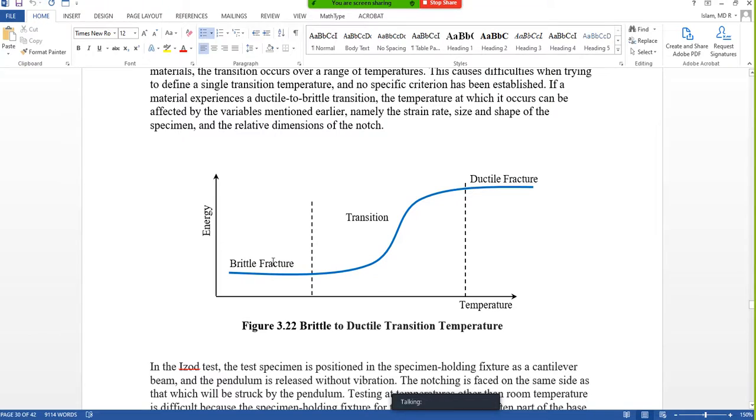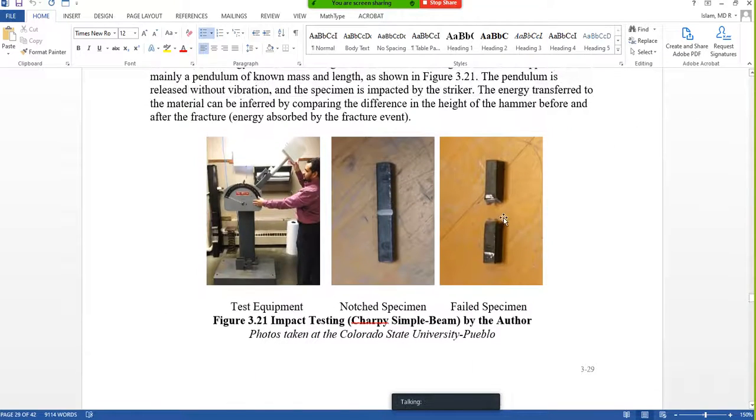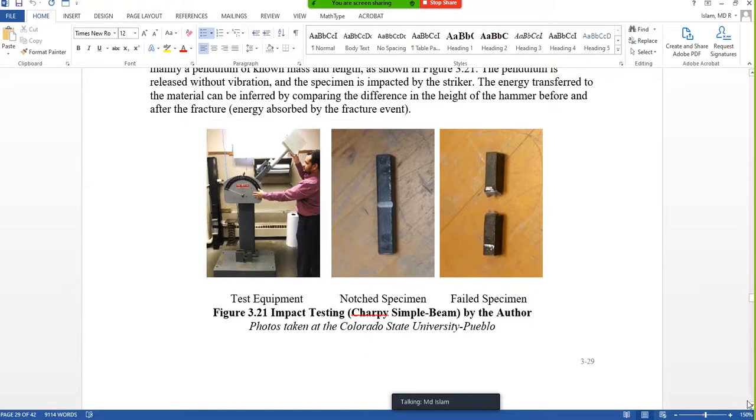But here, failure is brittle. That means similar to glass. If you break a glass, it doesn't show anything and it becomes pieces. So the sample becomes pieces here. But here, the sample gets stuck together, maybe my photo will show you. Oh, it is already pieces. So this failure I will call brittle failure. Totally fail. But if it is ductile, they will be attached, but there will be a twisting angle, that kind of failure. So they will be stuck with each other mainly. Okay, now hopefully you understood this.